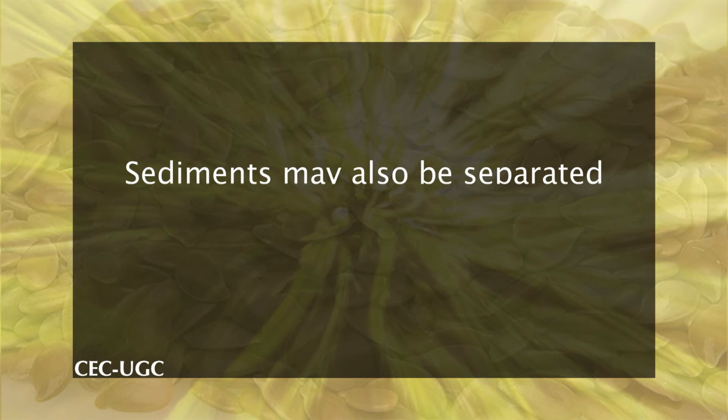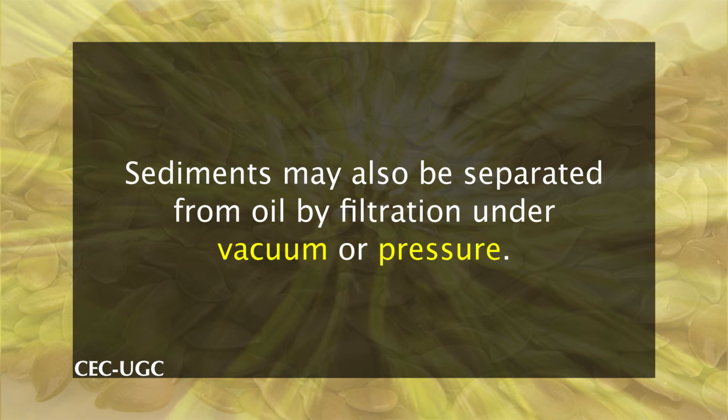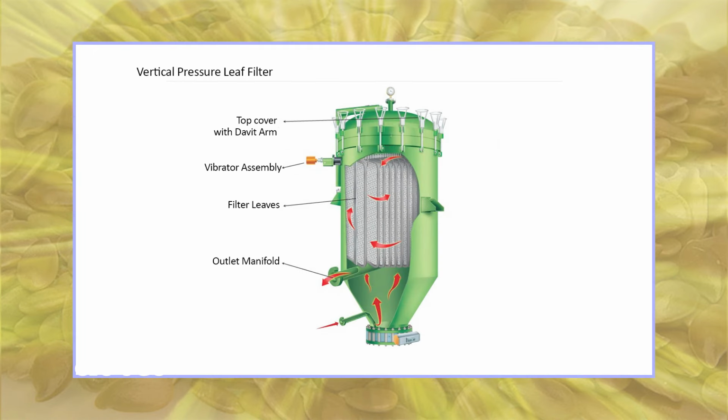Oil layers may be decanted to separate them from solids, though sediments may also be separated from oil by filtration under vacuum or pressure. Typical industrial manufacturers use plate and frame filter or pressure leaf filter designs. The oil recovered by filtering sediments may be combined with solids obtained by decanting.